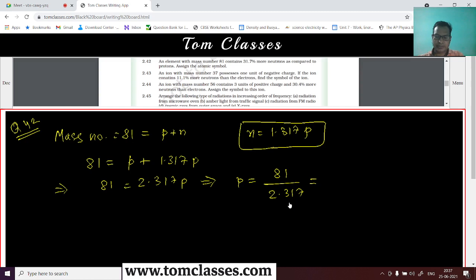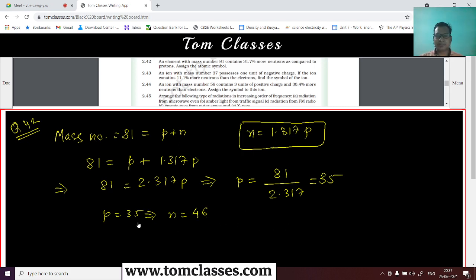So 81 divided by 2.317, this value is around 35. So this is the number of protons. If protons is equal to 35, then neutrons will be equal to how much? 35 plus 6, 40. It is going to be 46, right? 46 number of neutrons.